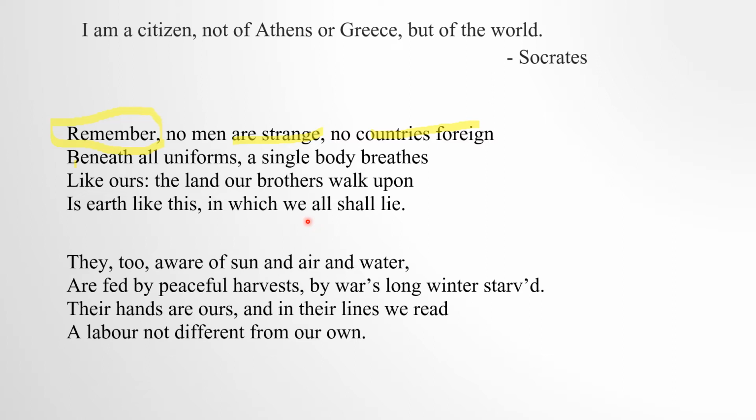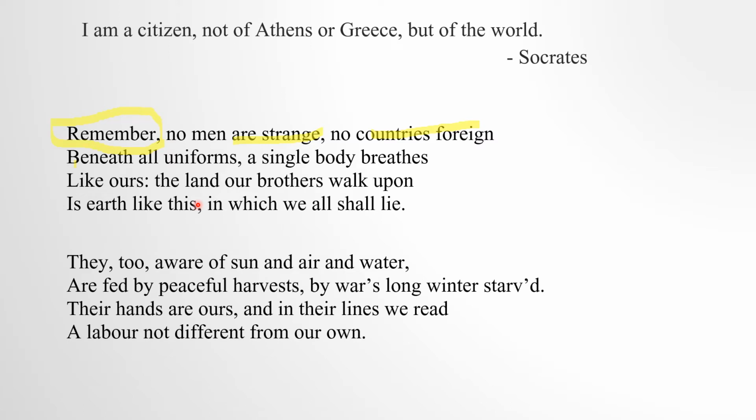So in the first stanza, the poet is talking about universal equality, that all the people on this earth are equal. And for this, he has used the metaphor "beneath all uniforms, a single body breathes." He also presented one more thing in this stanza, that just like we walk upon this earth, in the similar way our brothers, the foreign people, also walk upon this earth.